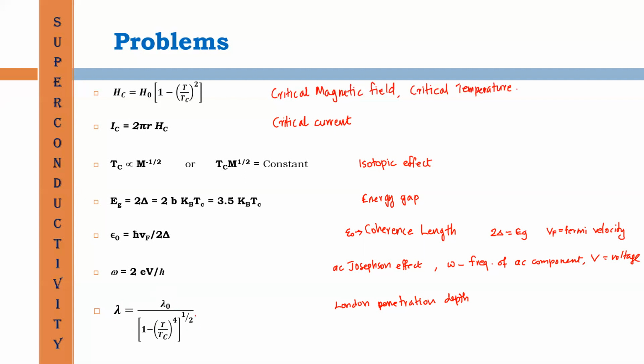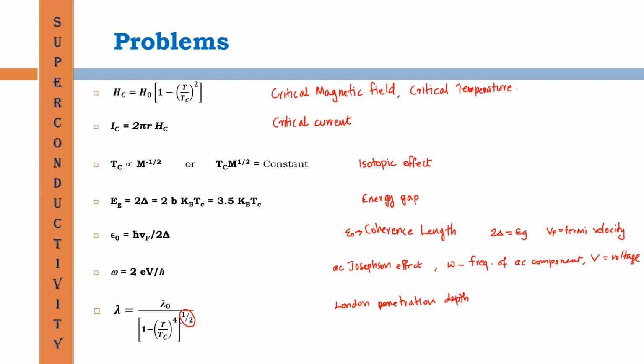Here, there is an important point: in the textbook of S.O. Pillai, it is represented as lambda is equal to lambda 0 divided by 1 minus T by Tc whole raised to 4. There is no square root, or power 1 by 2 there, but the actual expression contains that power.